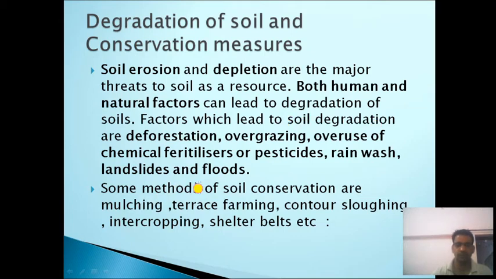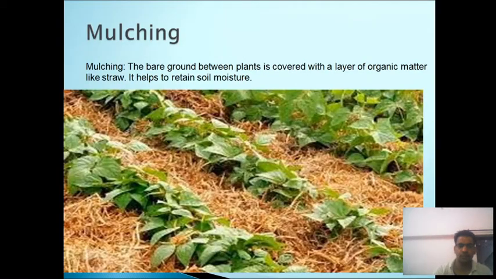Some methods we should follow to check this degradation, which can help us to conserve soil, are mulching, terrace farming, contour ploughing, intercropping, shelter belts and rock dam. First is mulching.